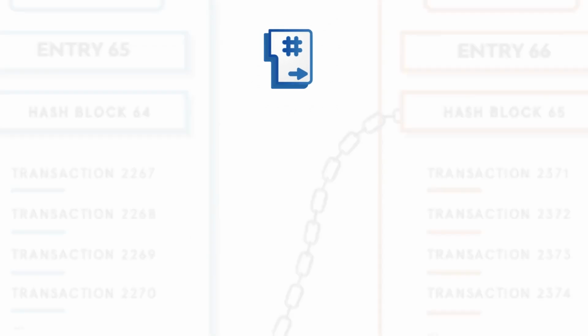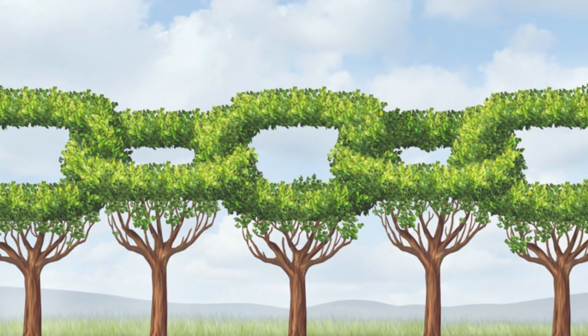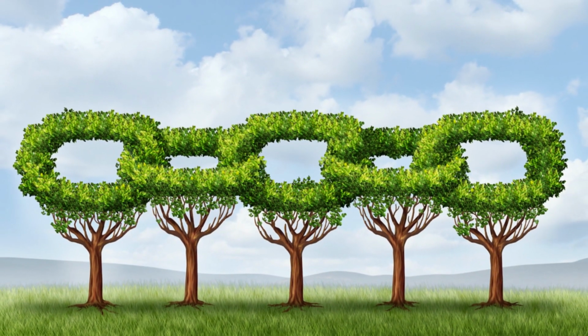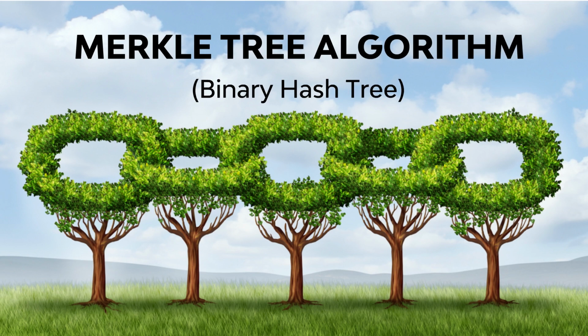We need hash codes in the headers for better understanding. The hash code of the header is a feature that links the previous block with the following one. It's recorded as a hash code of the previous block in the header of the subsequent one. The header also contains hash codes of the current block. It's calculated using an algorithm known as Merkle tree or binary hash tree.